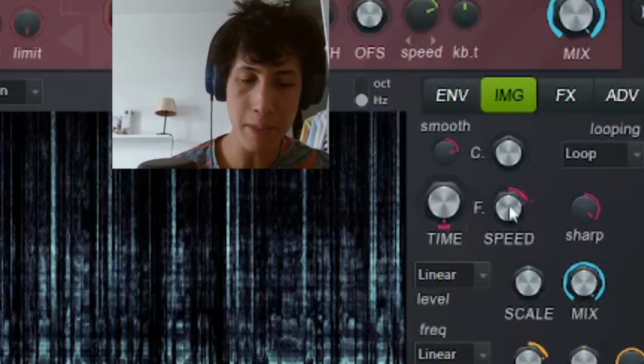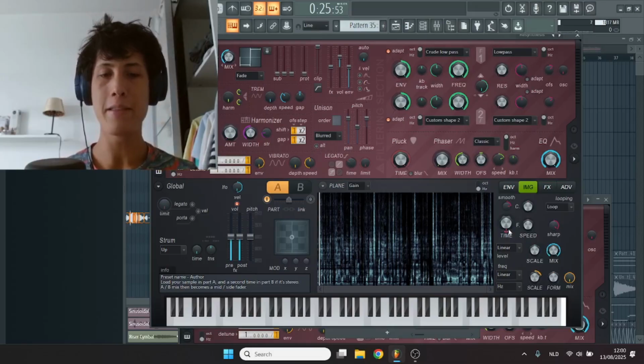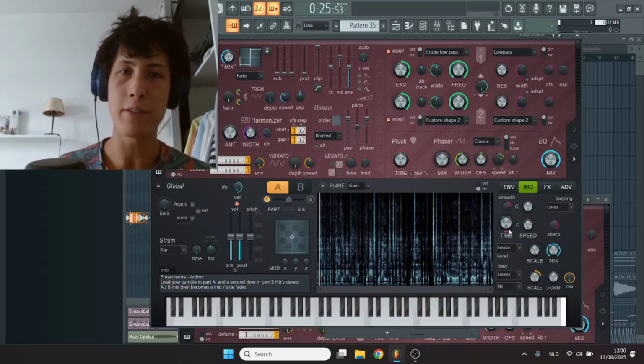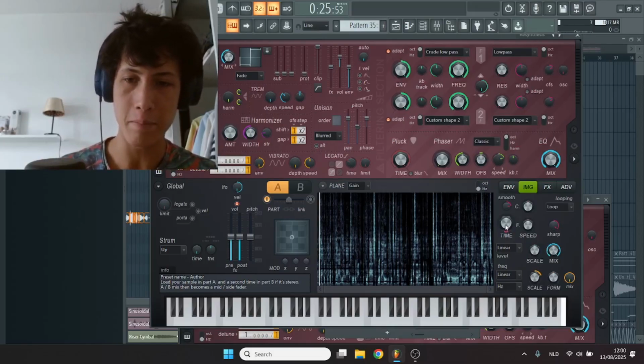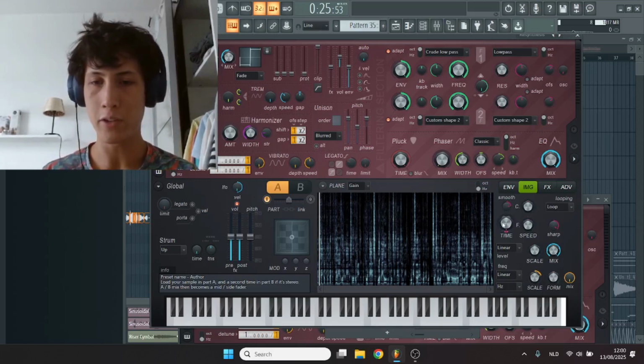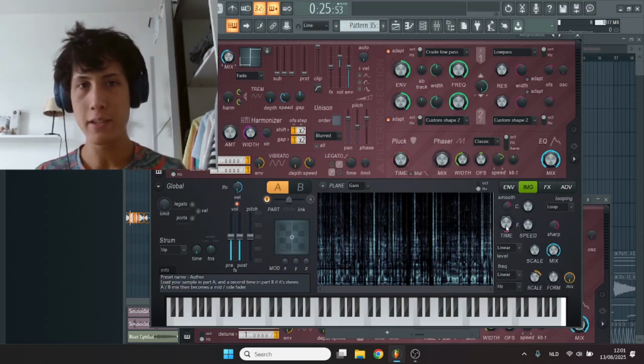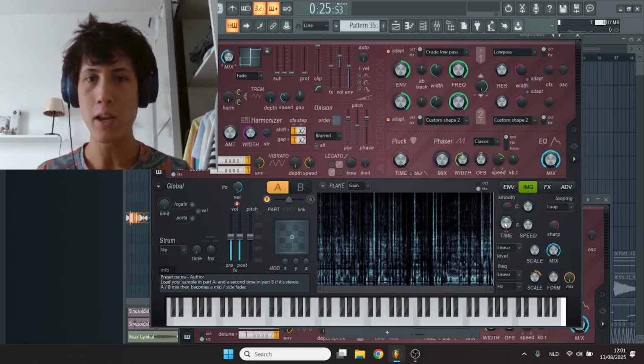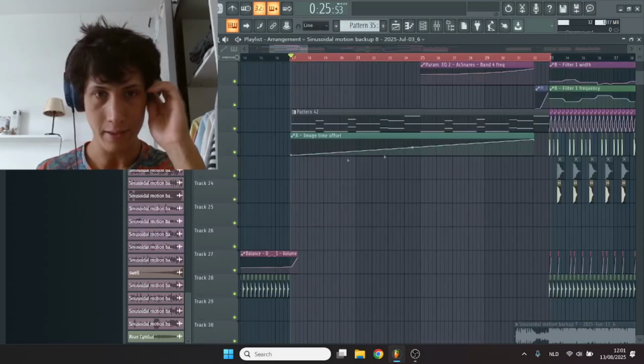What you gotta do is set the speed to 0. So then it will just play the resynthesized frame, which you have selected with the time button. So you can just drag the time button along. You can move the time button independent of the notes by just making an automation clip, right? And this is the automation clip.